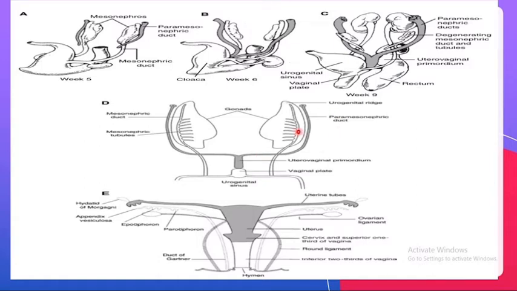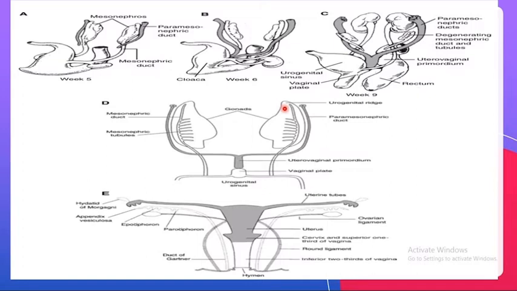First of all, the urogenital ridge forms here, and this urogenital ridge further forms a gonadal ridge. From this gonadal ridge, primary sex cords are formed, and in the female these primary sex cords form a structure known as rete ovarii. This is a temporary structure and it degenerates.